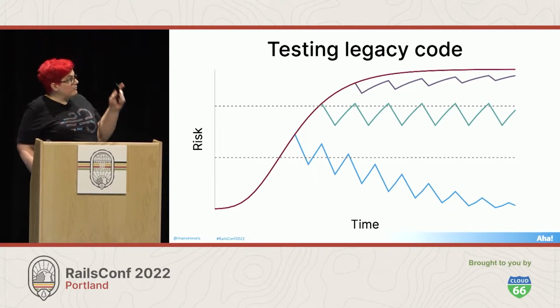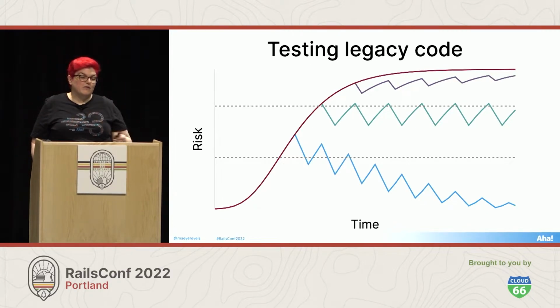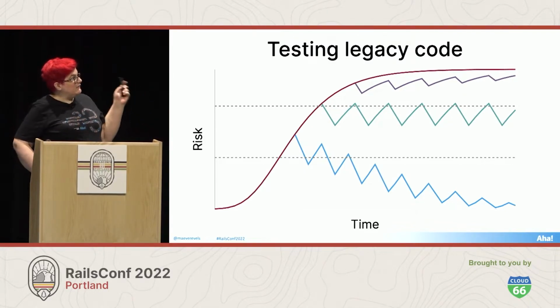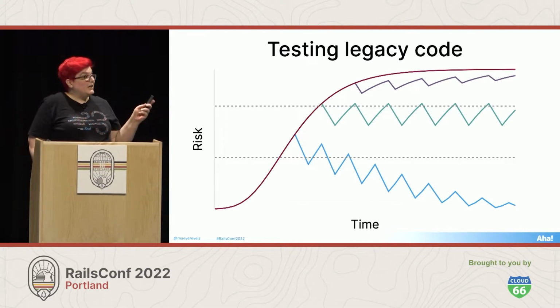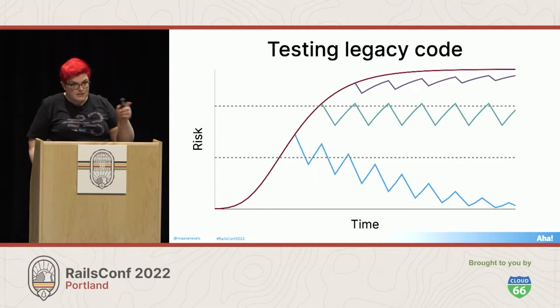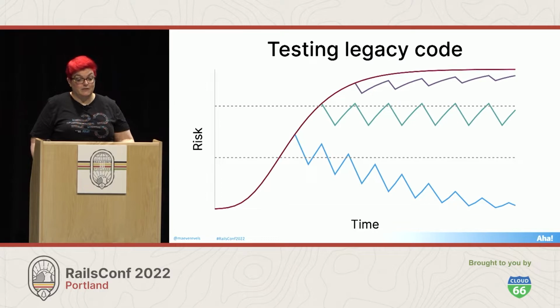And so finally, this upward zigzag models what happens when we wait too long to add tests. I've done this a couple times in my career. At first, it seems like, oh, testing will solve everything. It doesn't, not always. So here we see very little reward, and we're trying to avoid touching the code as much as possible because it's so risky. And so that risk just keeps marching upwards. If you find yourself in this scenario, a rewrite might actually be cheaper than refactoring in place. Not all code is worth saving. I usually try really hard to avoid rewrites though.